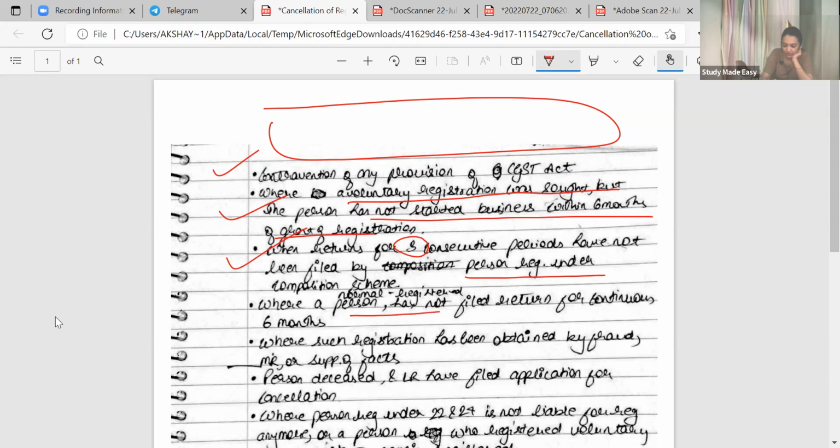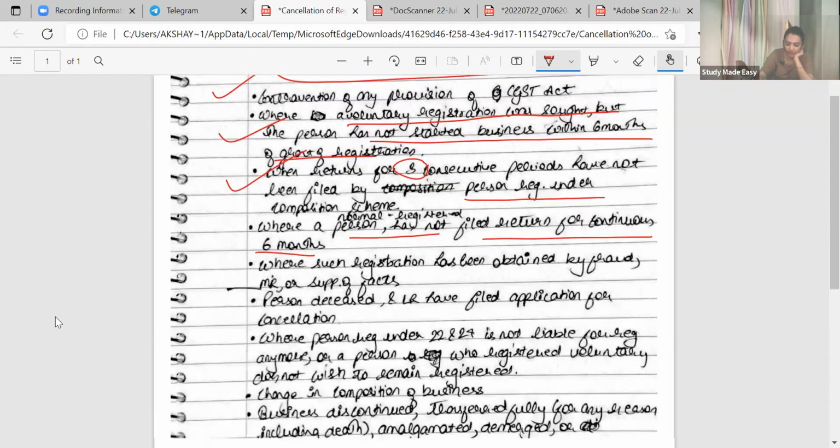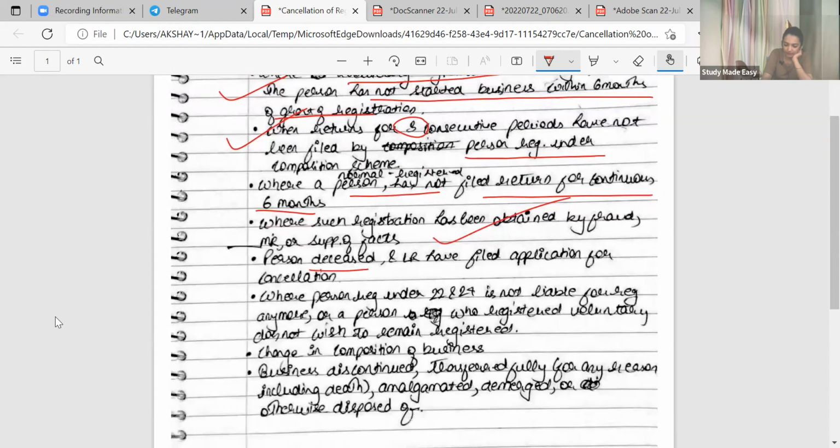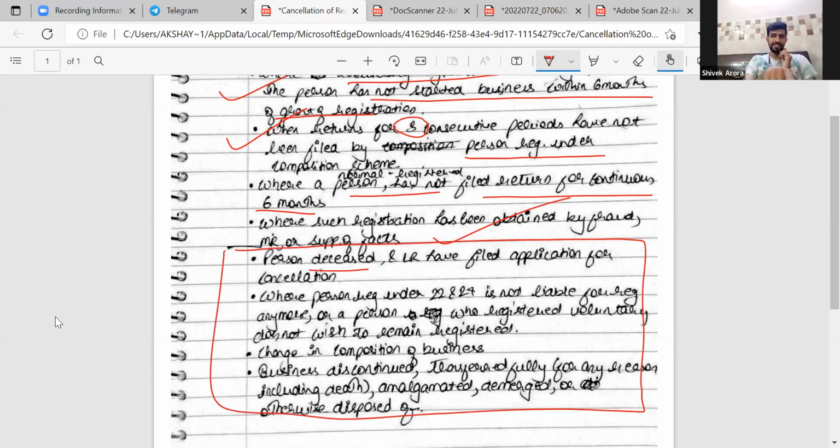A normal registered person not filed the return for 6 consecutive years. Where such registration has been obtained by fraud, misrepresentation of fact. Now again, proper heading. This is correct. Everything is correct, but proper heading.